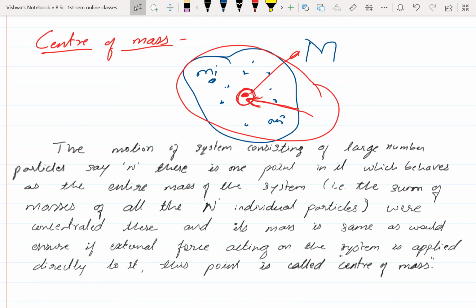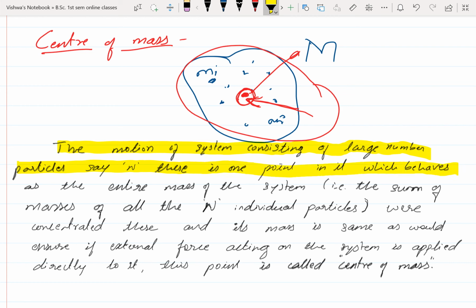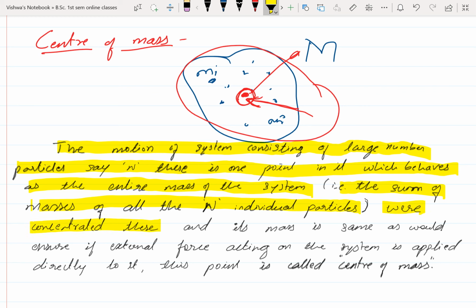The motion of a system consisting of a large number of particles, say n: there is one point in it which behaves as if the entire mass of the system, which is the sum of the masses of all the n individual particles, is concentrated there, and it moves as would ensue if the external force acting on the system were applied directly to it.